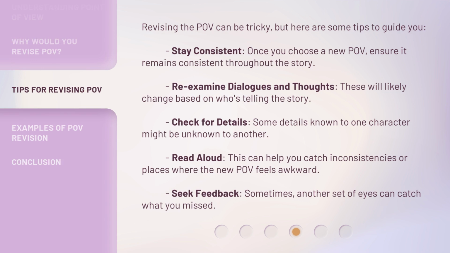Revising the POV can be tricky, but here are some tips to guide you. Stay consistent. Once you choose a new POV, ensure it remains consistent throughout the story. Re-examine dialogues and thoughts. These will likely change based on who's telling the story. Check for details. Some details known to one character might be unknown to another. Read aloud. This can help you catch inconsistencies or places where the new POV feels awkward. Seek feedback. Sometimes, another set of eyes can catch what you missed.